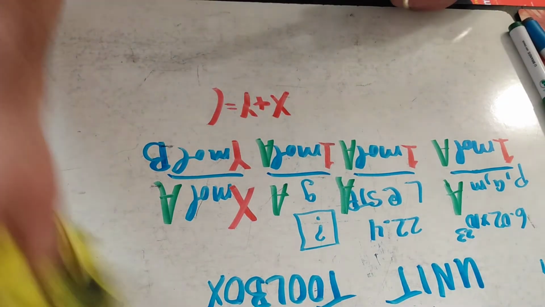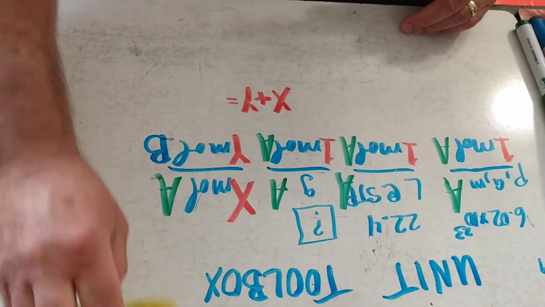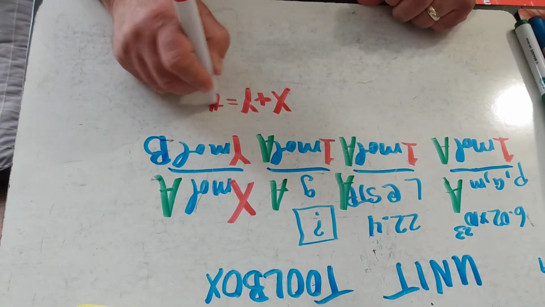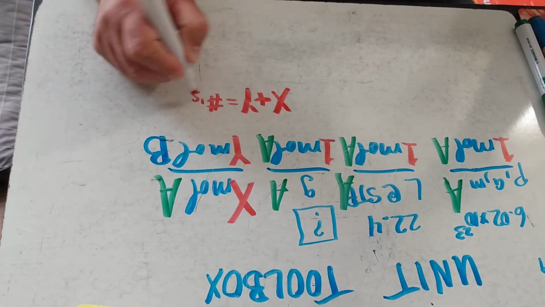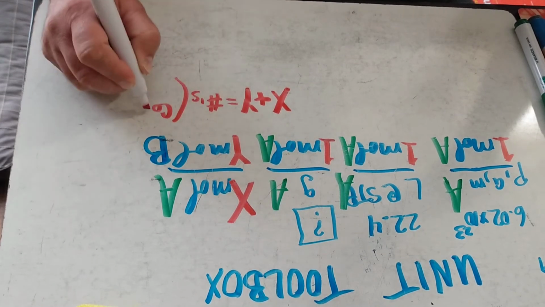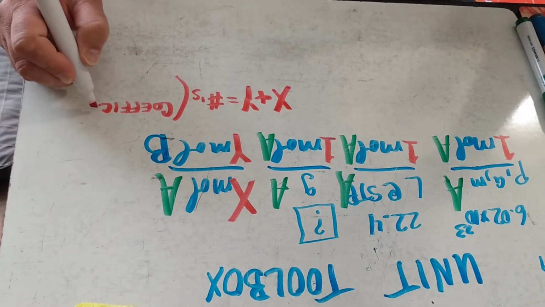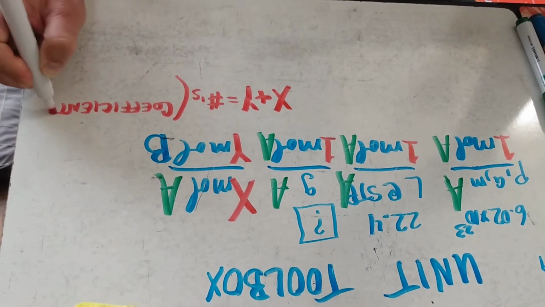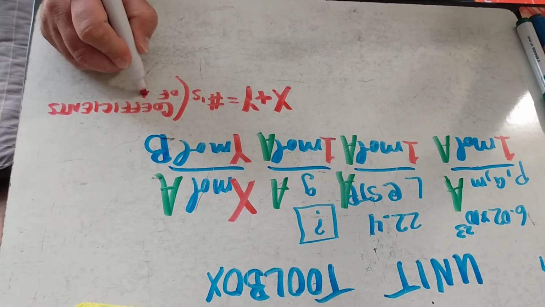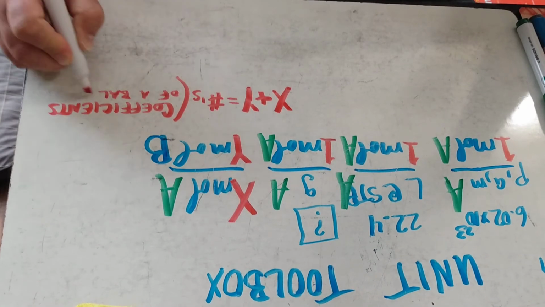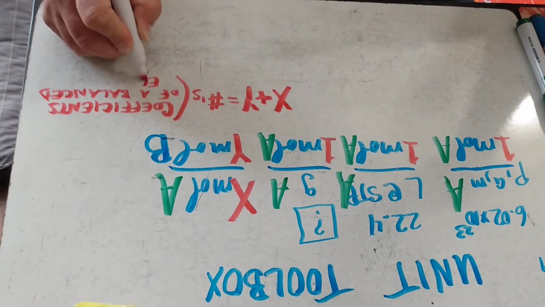First off, they equal numbers, and these numbers are your coefficients of a balanced equation.